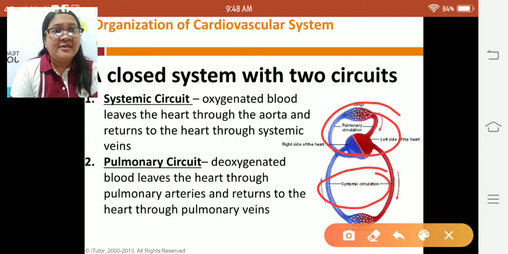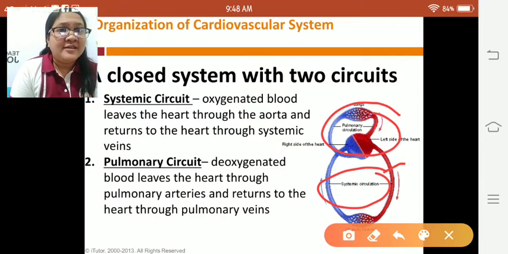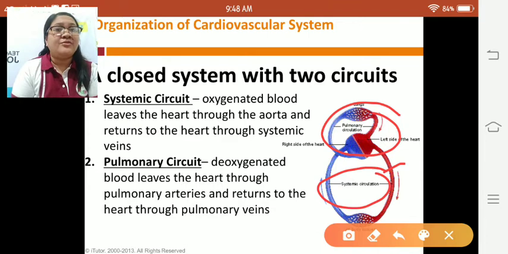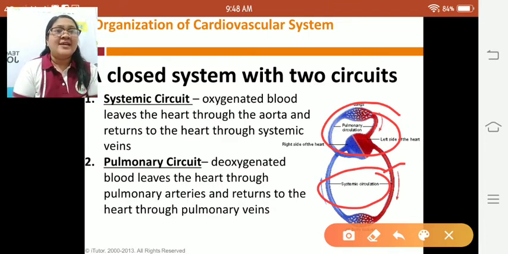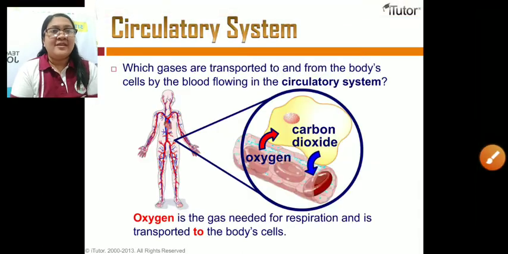On the other hand, in the systemic circulation, the oxygenated blood leaves the heart through the aorta and returns to the heart through what we call the systemic veins. Okay, let's continue.